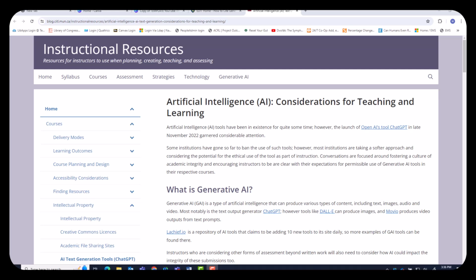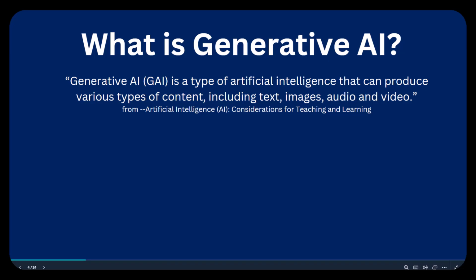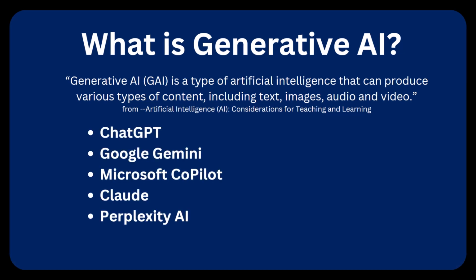The Artificial Intelligence Considerations for Teaching and Learning website defines generative AI as a type of artificial intelligence that can produce various types of content, including text, images, audio, and video. On the screen is also a list of some of the many generative AI programs available now. Of course, the most famous one is ChatGPT, but there are many other generative AI programs such as Google Gemini, Microsoft Copilot, Claude, and Perplexity AI, just to name a few.